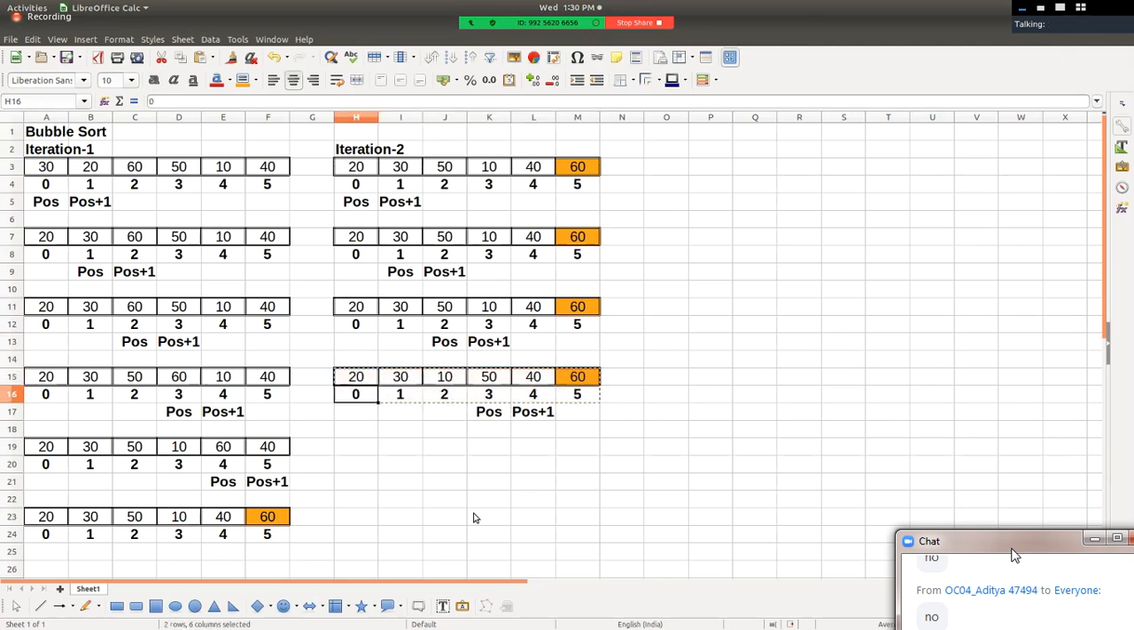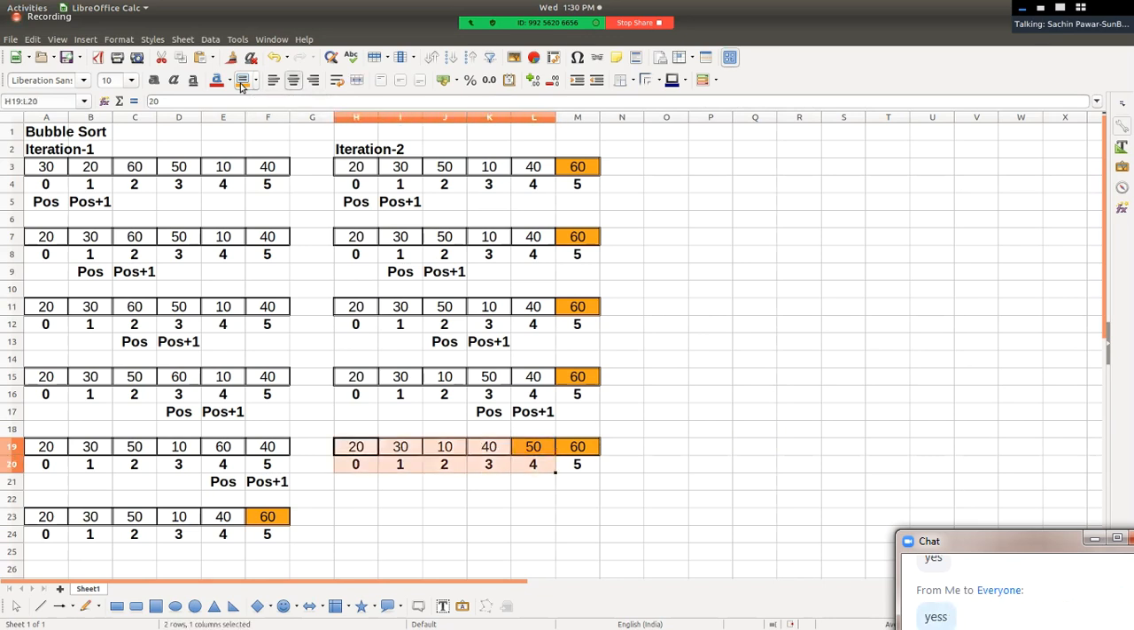And in this iteration, the next largest element gets settled at its fixed position, that is at the second last position. Hello friends, are you getting how the largest element gets settled at the last position after every iteration, right? So in the next iteration, iteration number 3.